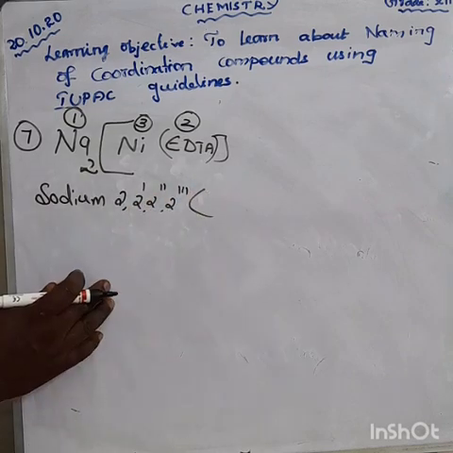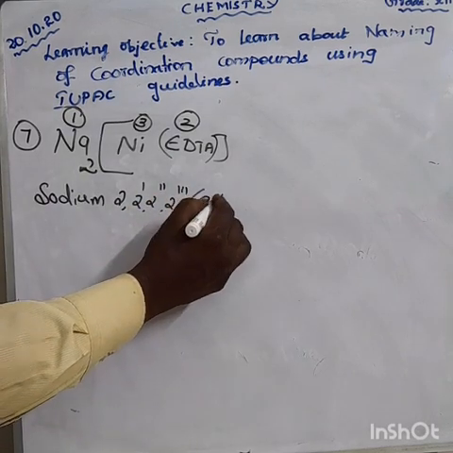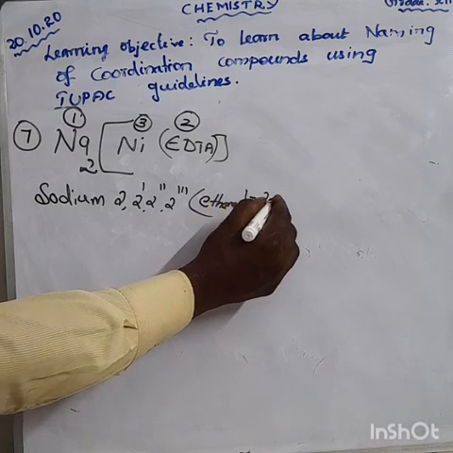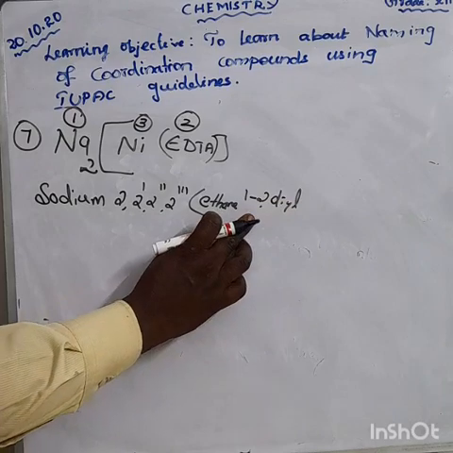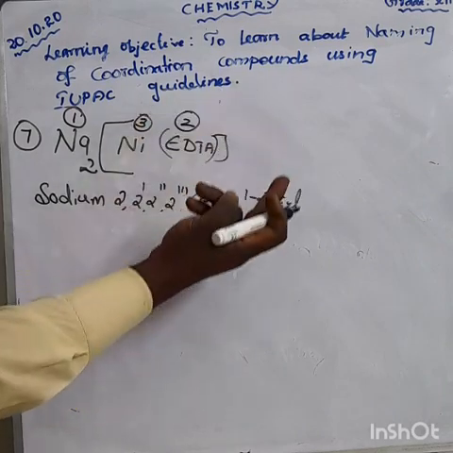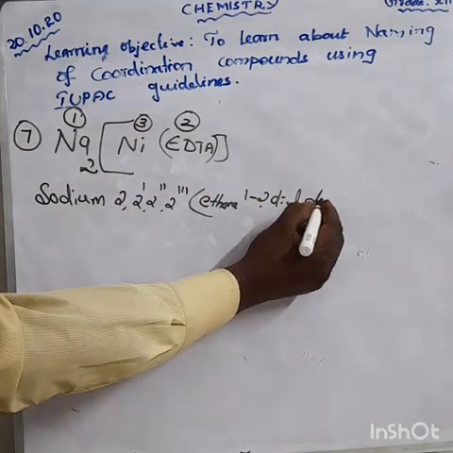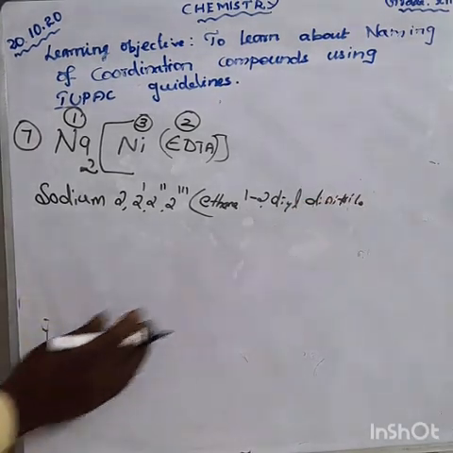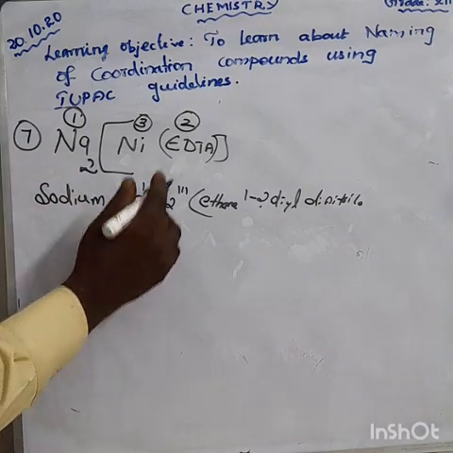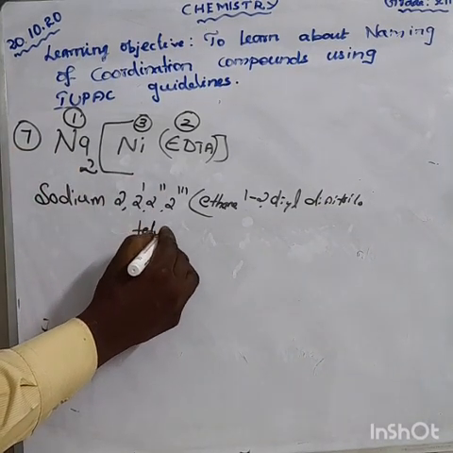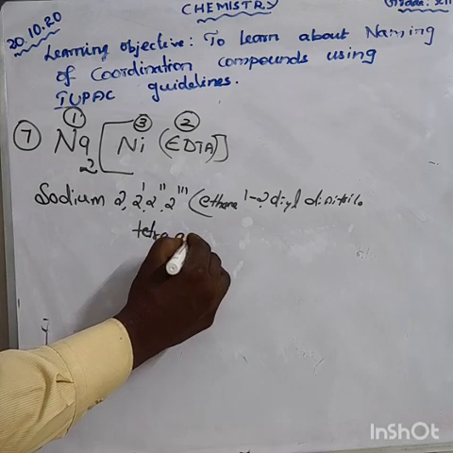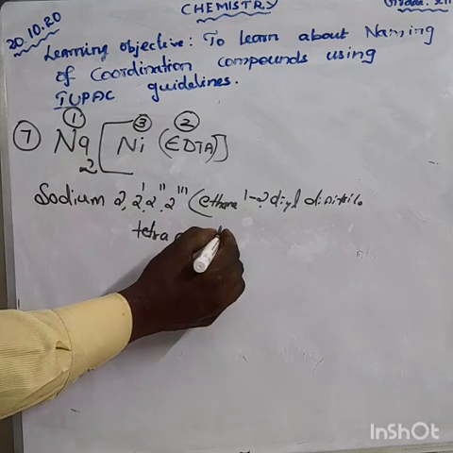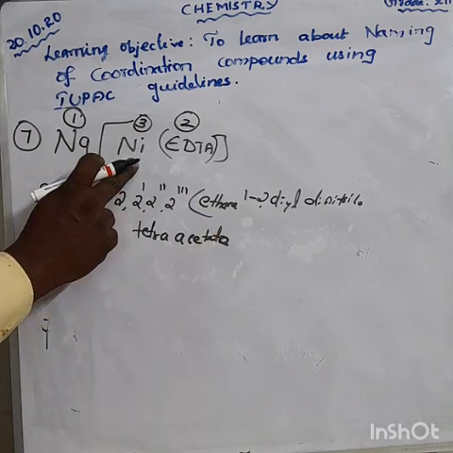Then you should write the bracket: ethane 1, 2 diyl, dinitrilo, tetraacetato. Here the central metal atom is nickel.